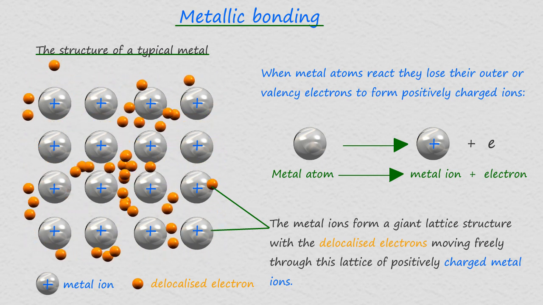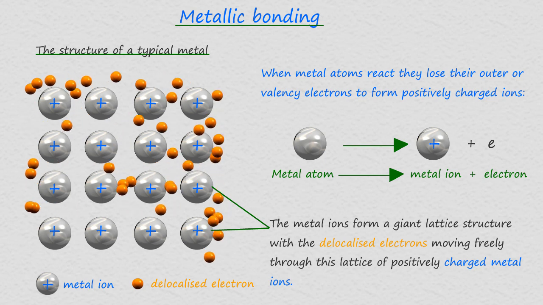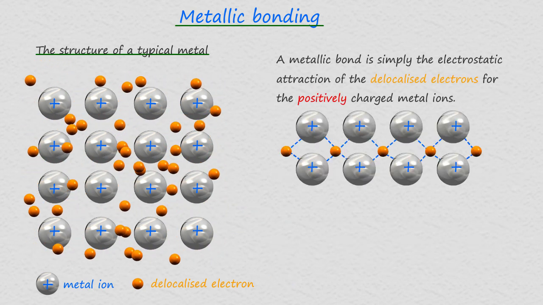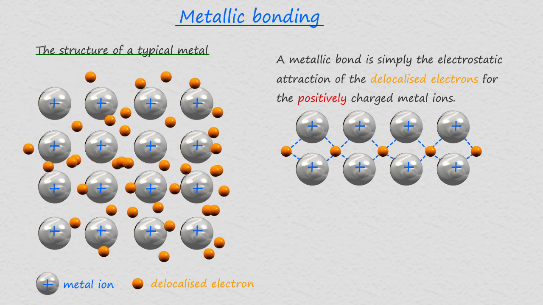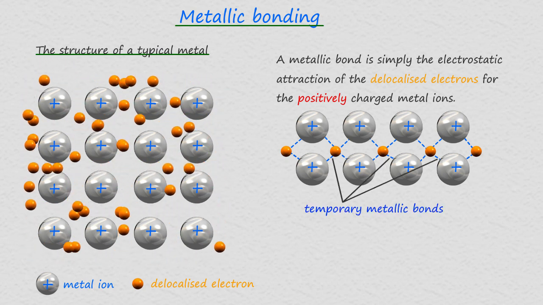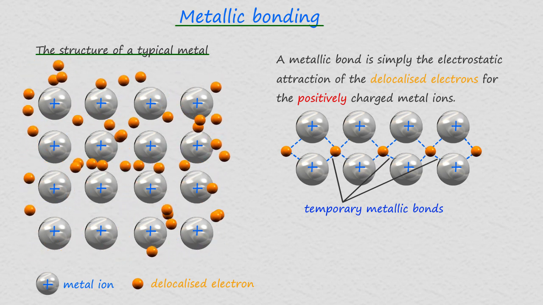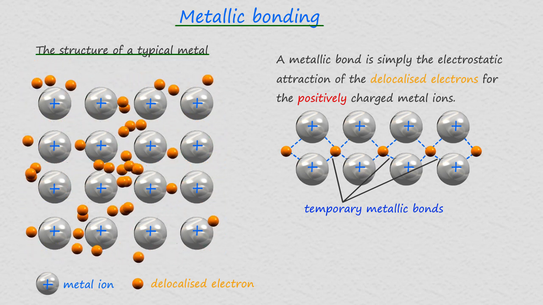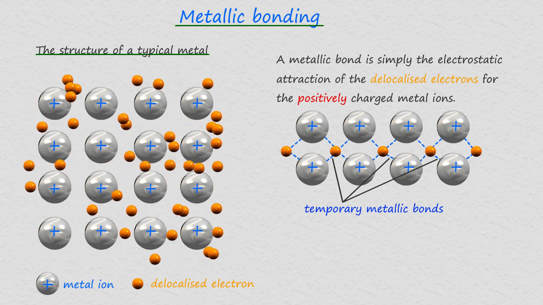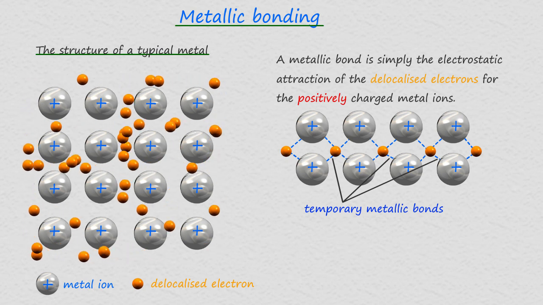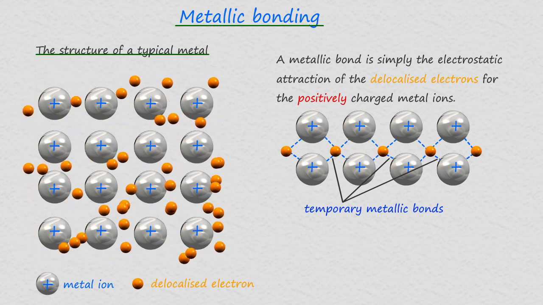But what exactly is a metallic bond and what holds all these positively charged ions together? Well, there is a strong attraction between the metal ions and the delocalized electrons, but this is a temporary or fleeting attraction since the electrons are in constant motion. However, at any one time there is a large amount of metallic bonding between the electrons and the ions. This attraction is strong and leads to strong bonds within the giant structure, which gives metals their high melting and boiling points.